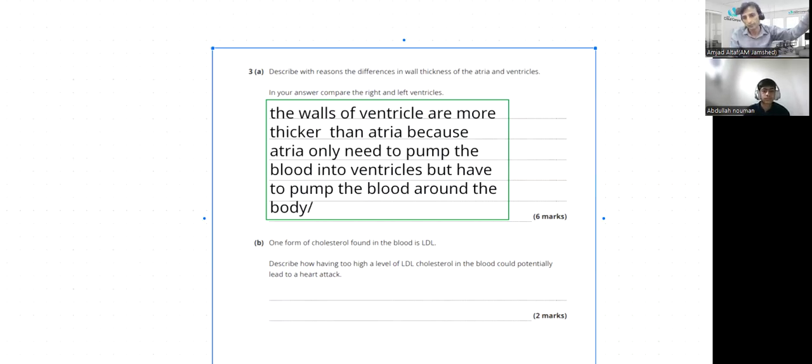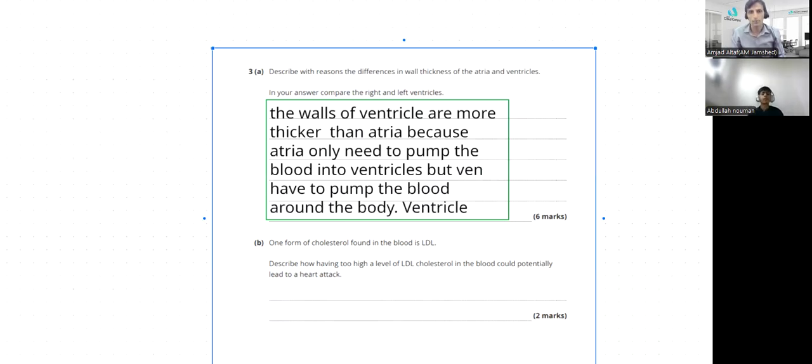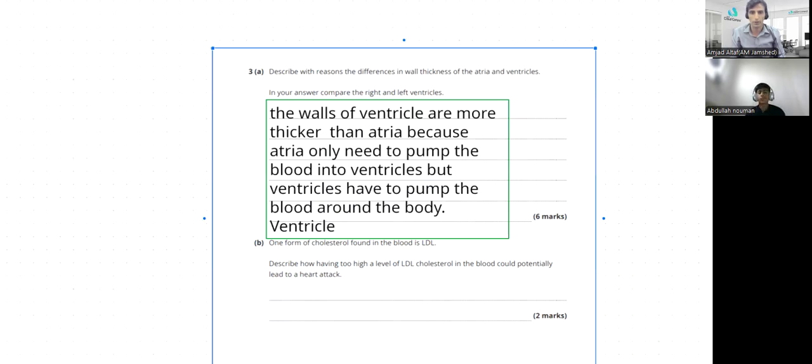Good. The walls of the ventricle are thicker than the atria because the atria only need to pump blood into the ventricle, but the ventricle has to pump the blood around the body. It should be clear enough, Abdullah. The statement is not much clearer. The walls of the ventricle are thicker than the atria because the atria only need to pump blood into the ventricles, but... you need to add a 'but' after that. But the ventricles have to pump the blood around the body.